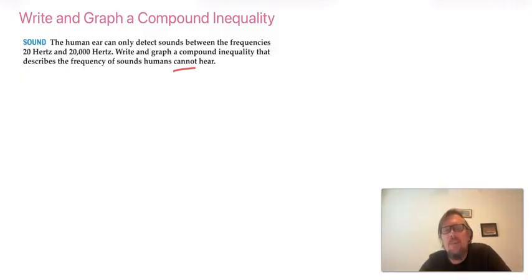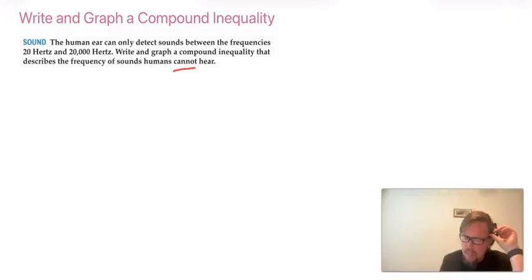So we can hear between 20 and 20,000. We want the ones we can't hear. So this means we can't hear anything that's lower than 20 or higher than 20,000. Lower than 20 is too low, higher than 20,000 is too high. So let's say we'll just use H for hertz. That makes sense. H for hertz.